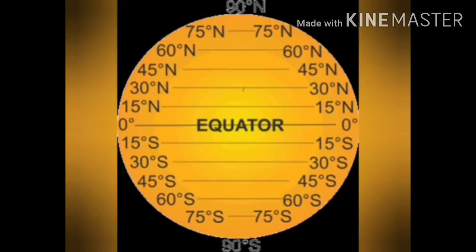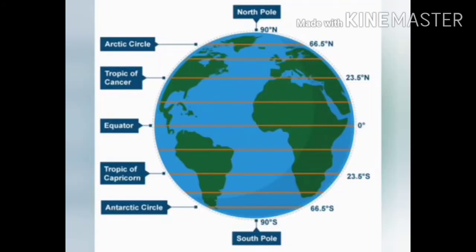So now coming to the numbering of latitudes. Children, this is very important, remember. First we start from the equator and mark it as 0 degree latitude. The other latitudes are marked from 0 to 90 degrees on both sides of the equator, above the equator and below the equator, towards the north and south.